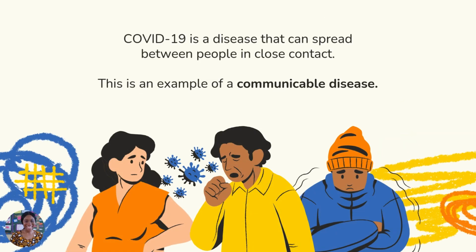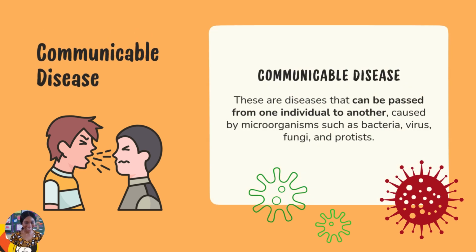Now, COVID-19 is an example of what we call a communicable disease because anybody could catch it. Once you come in contact with somebody who has it, you just get it. So that brings us to communicable disease. I said COVID-19 is an example of a communicable disease. The whole world was locked down because of that disease to prevent the spread. So now let's learn what communicable diseases are.